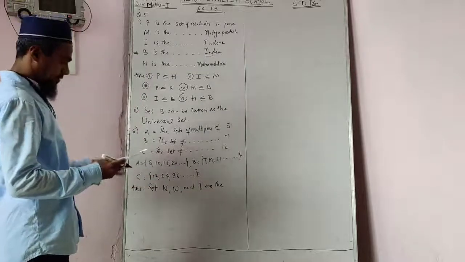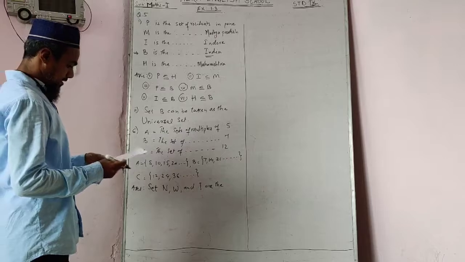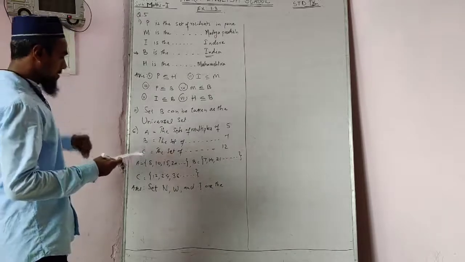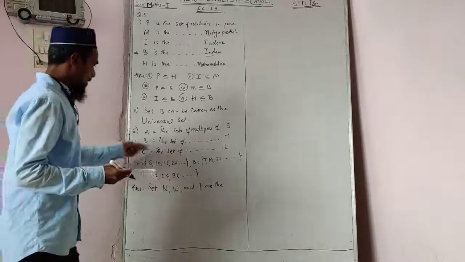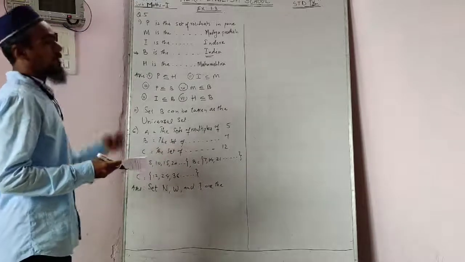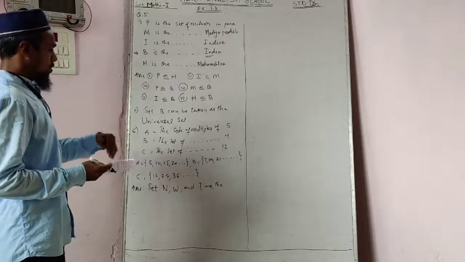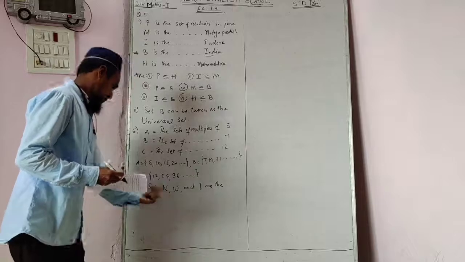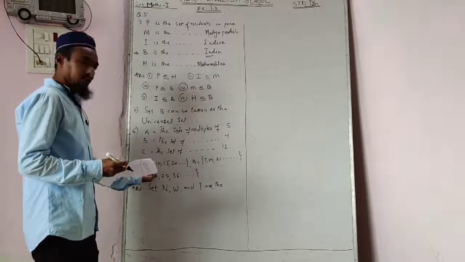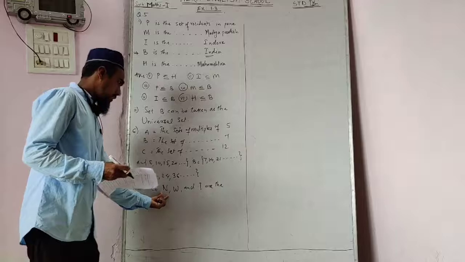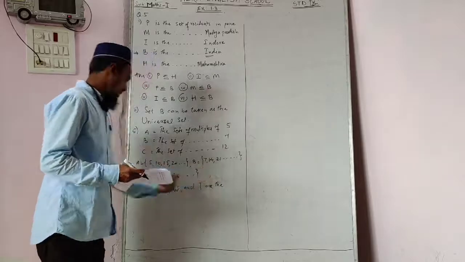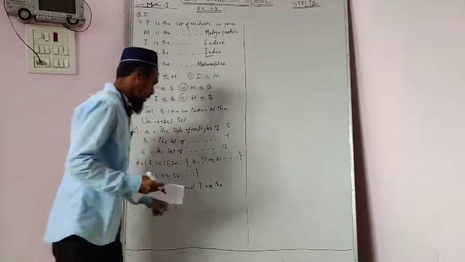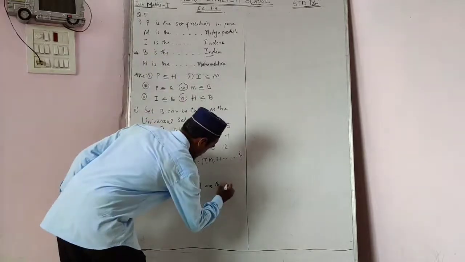Now also, we have been given in the question which set of numbers could be the universal set for the given sets. It means set A, set B and set C should belong to the particular set whatever we are writing here. Set N already has all numbers of set A, meaning multiples of 5, and set N has all numbers of set B and set C. So we can write here as the answer: sets N, W and I are the universal set.